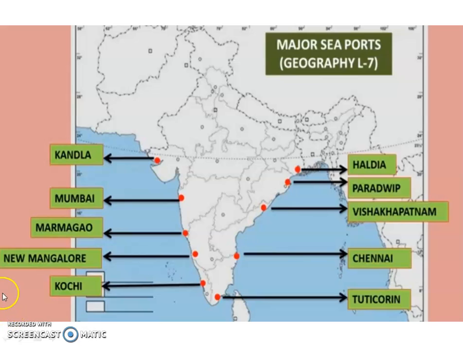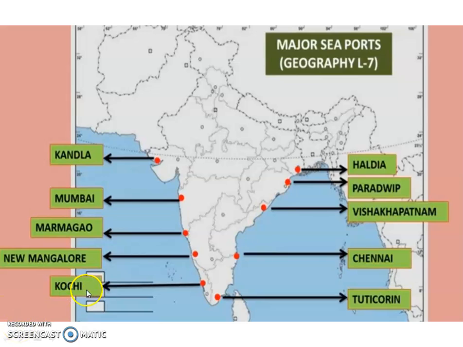Then next is New Mangalore, that is located at Karnataka, near the border of Kerala. It also caters to the export of iron ore from Kudremukh mines.